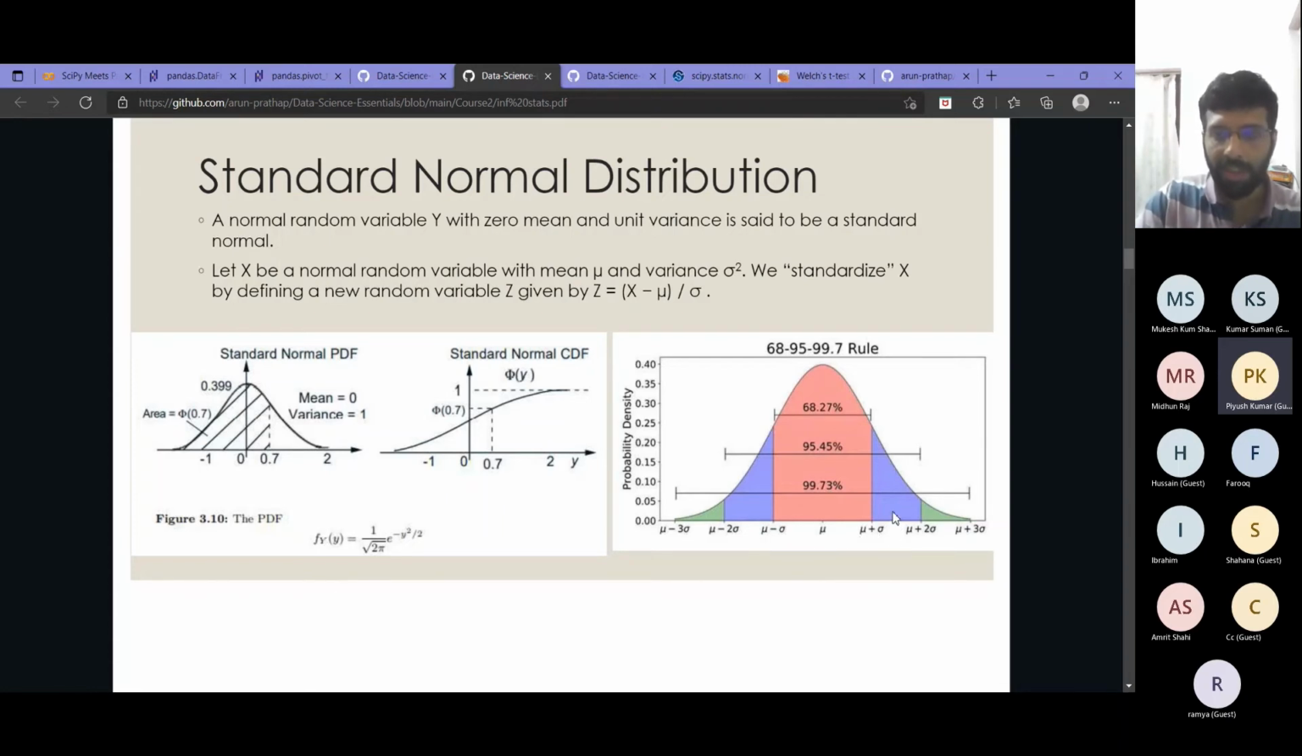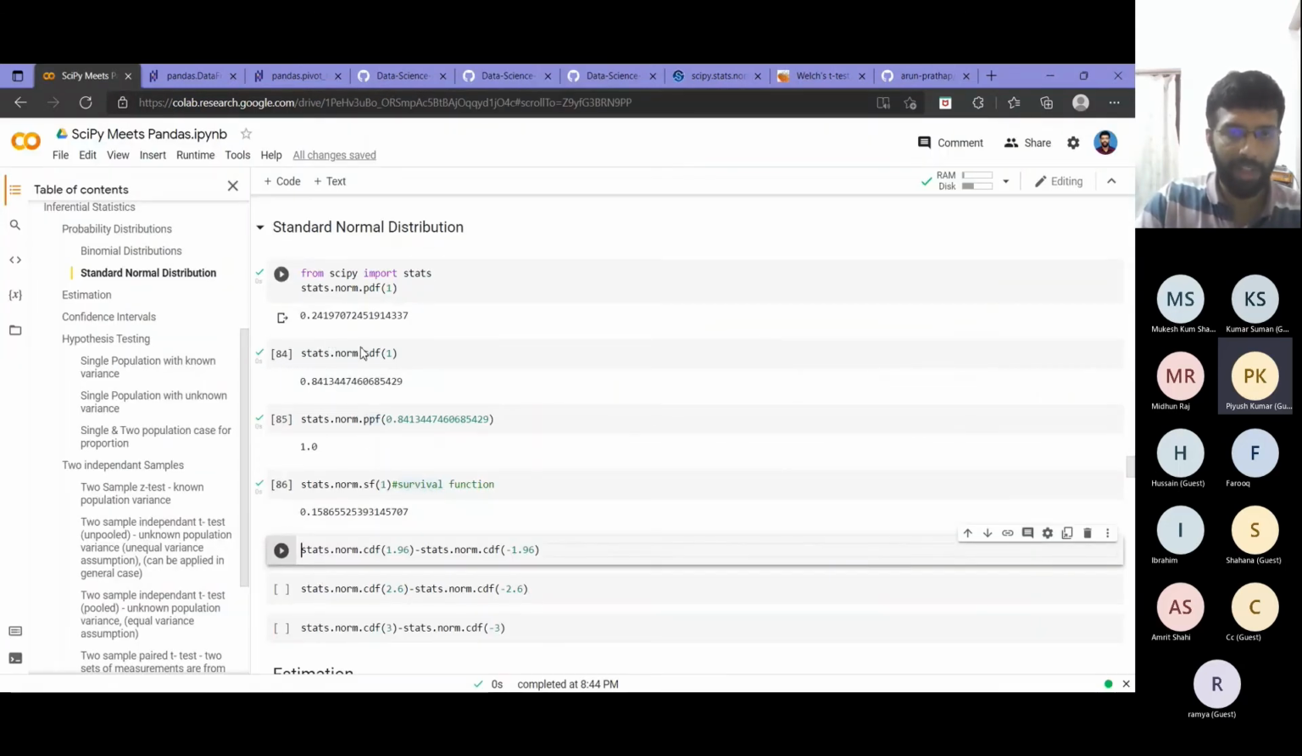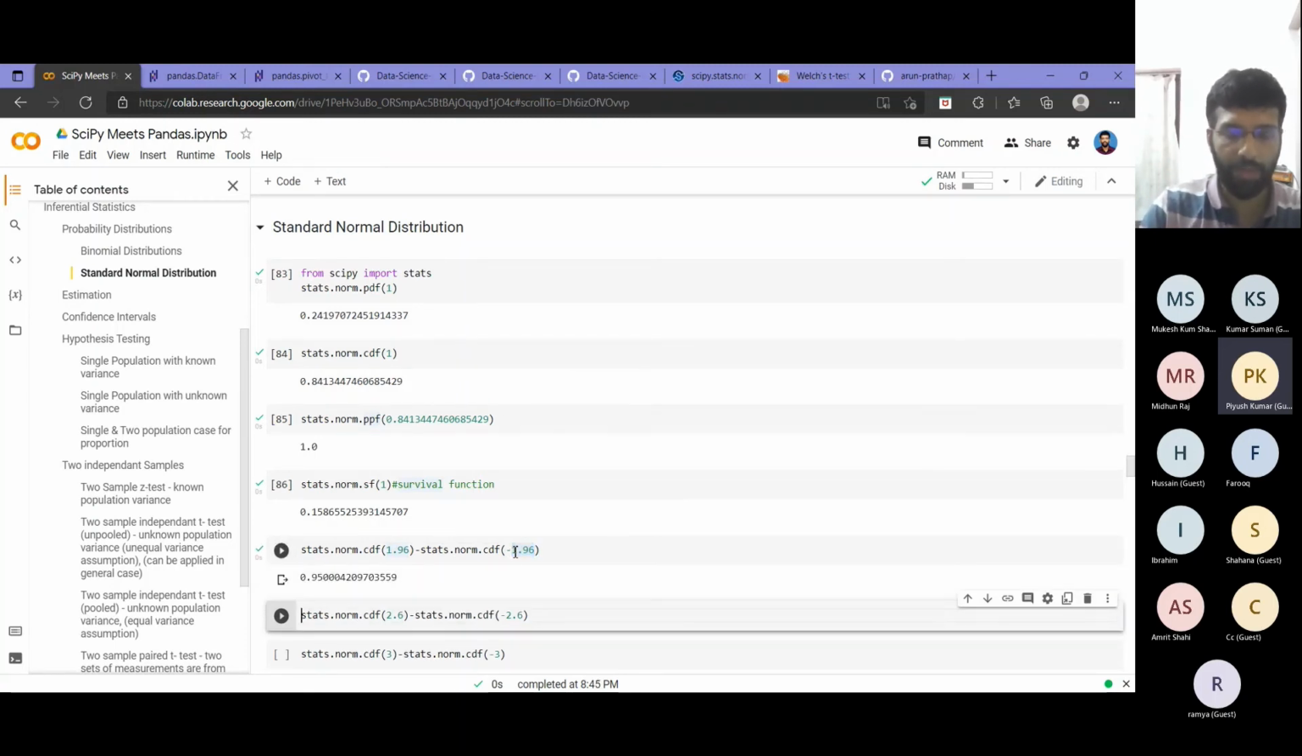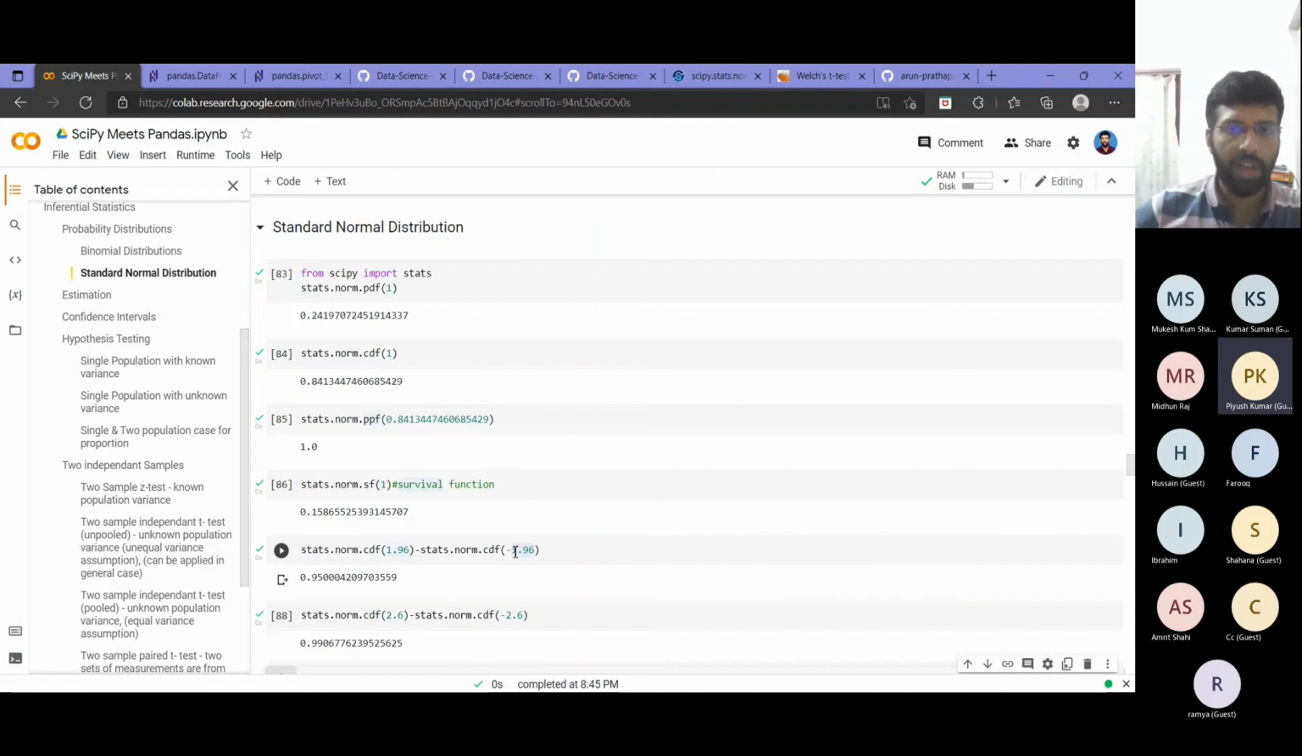But suppose I am asked what is the value between 1.5 sigma and minus 3.2 sigma. For those, if I want to compute, I can use the same CDF function. I just have to subtract the values there. So if I want to find the probability area of the curve between 1.96 and minus 1.96, I can use the same CDF function to find that. So I'll get 95. We know that it is 95, right? Between.